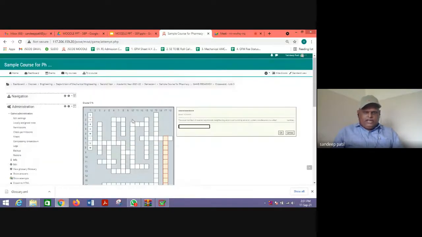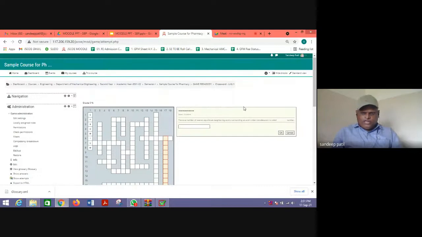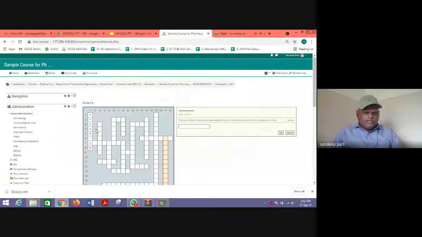After the end, you can get the grades here, like 0%. After completion of the game, you can give the grades. But as a teacher, if you want to see how many students have attempted and how many attempts, we need to go to the settings button and click show attempts.